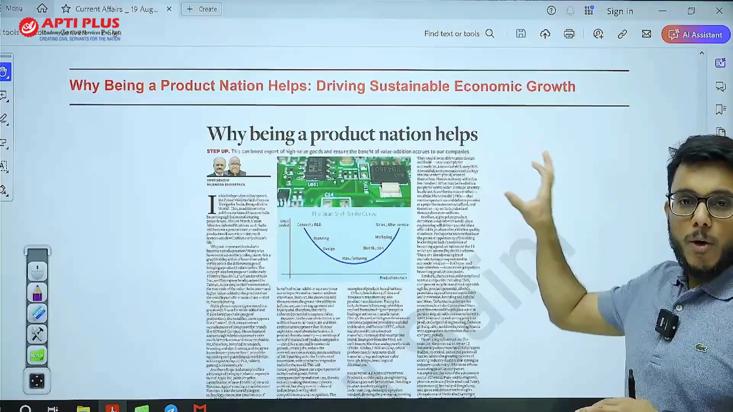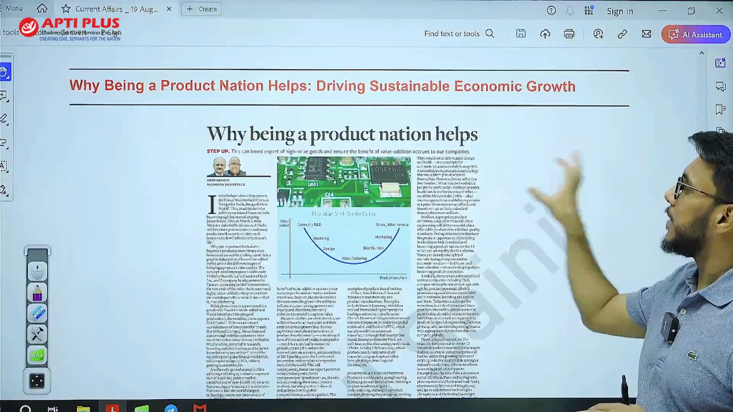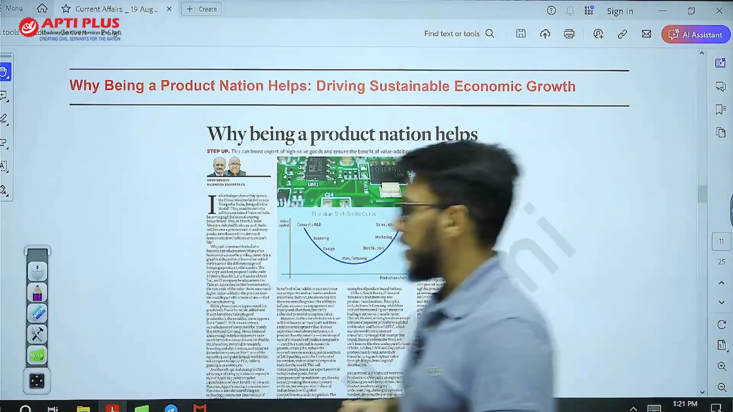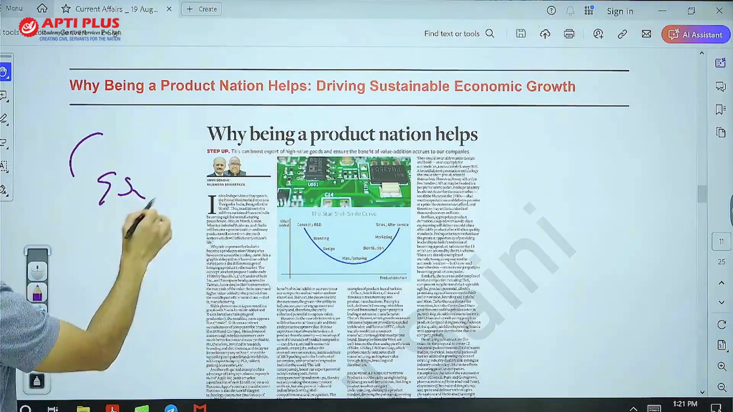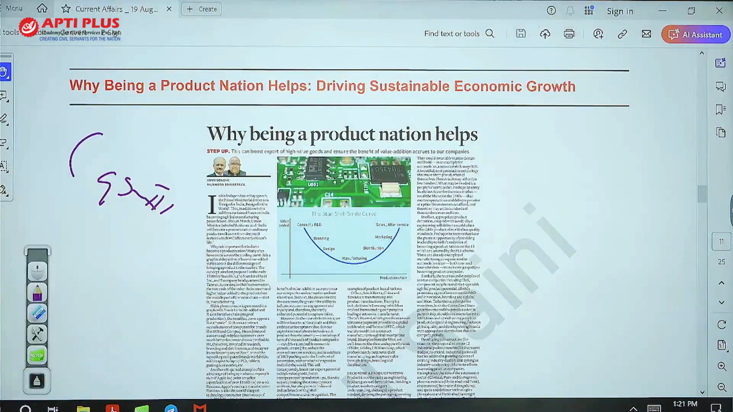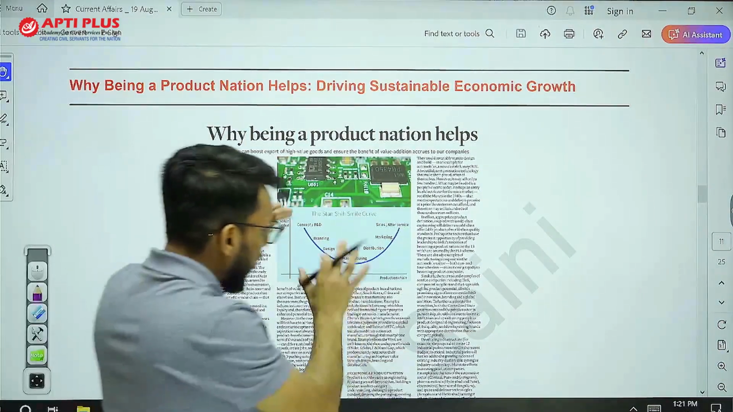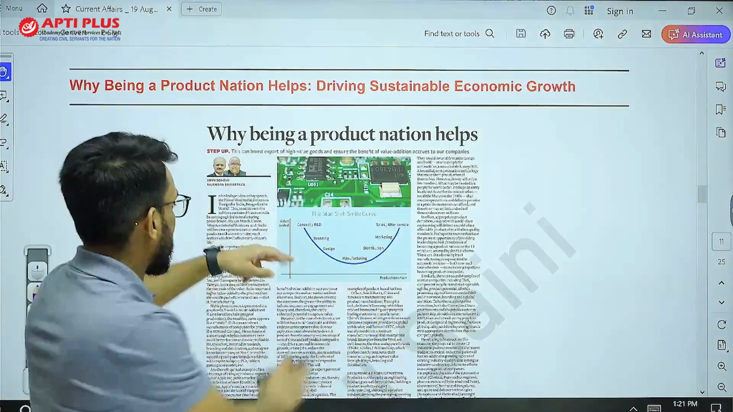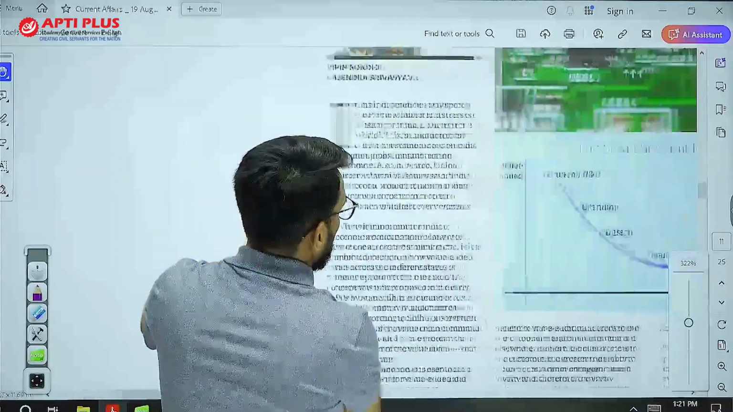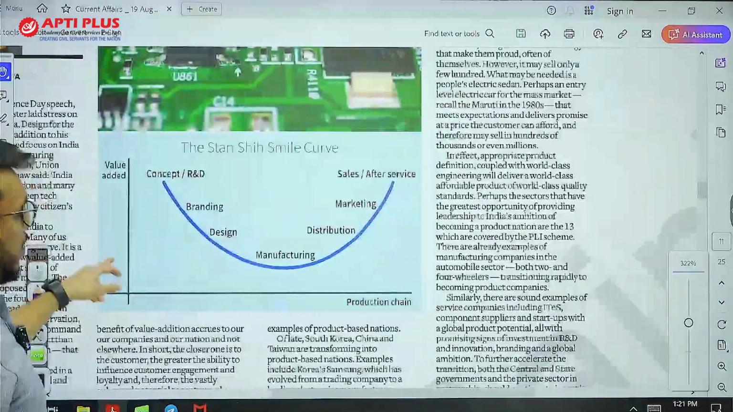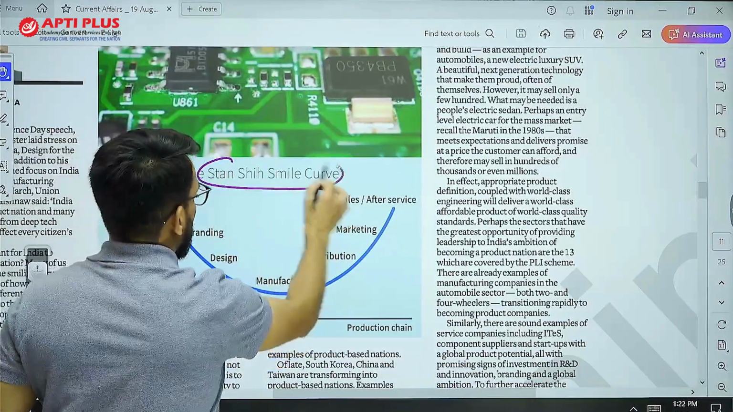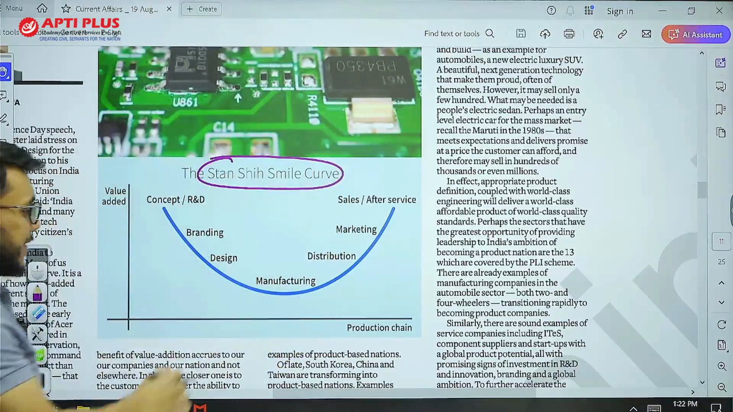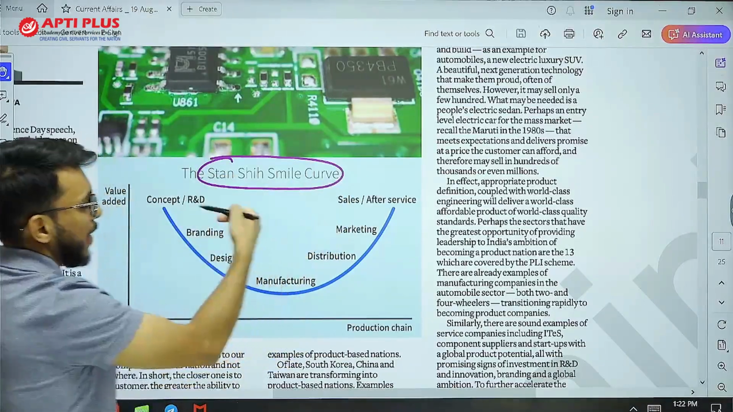Why being a product nation helps drive sustainable economic growth. Now, this particular article we are again going to discuss with respect to GS Paper 3, sectors of economy. First of all, before we go into detail, let me zoom in here. Here we have the Stan Shih smile curve. It is called a smile curve because of the shape of this particular curve.